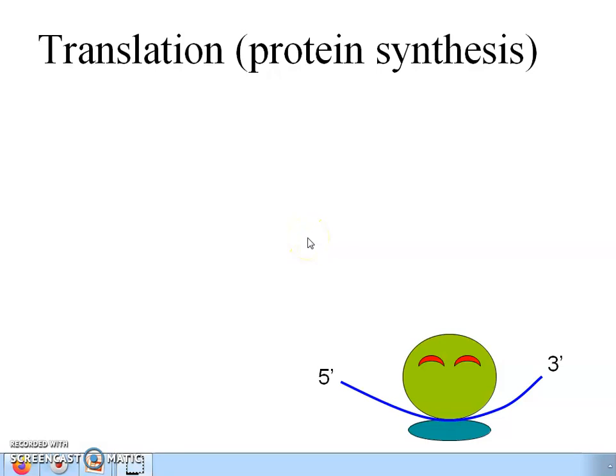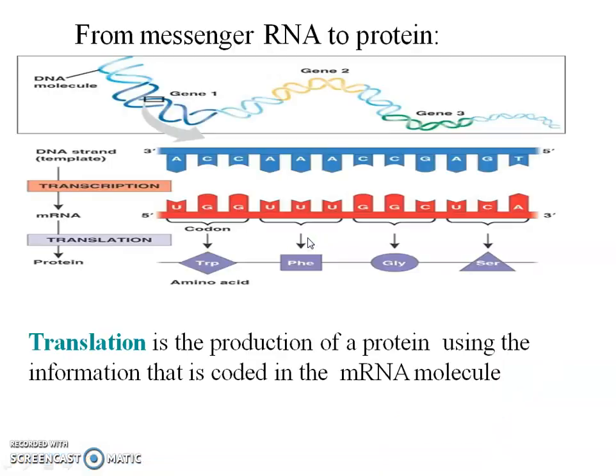So we will start with translation. Till now we have read about transcription and the genetic code, and now translation. Now we know that the DNA transcribes the mRNA. This mRNA moves from the nucleus into the cytoplasm, and there it contains the codes. These codes go into the ribosome, and there it codes for the proteins.